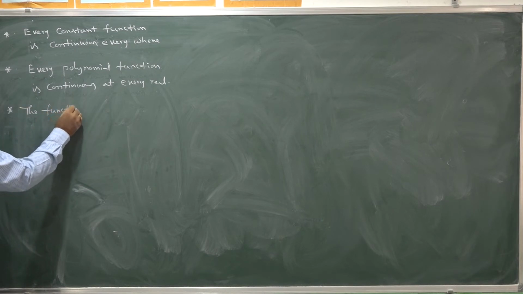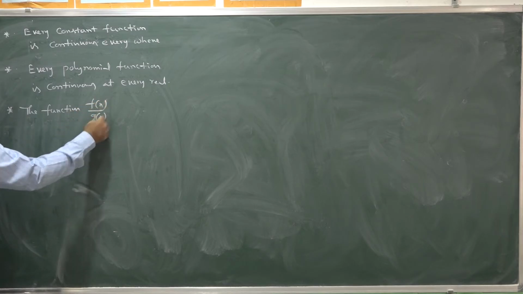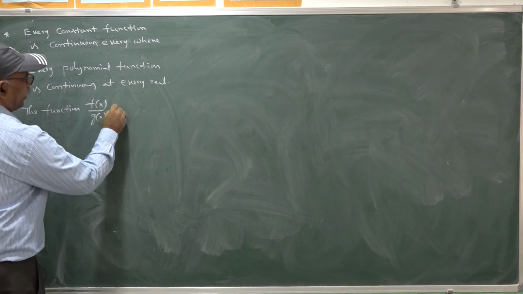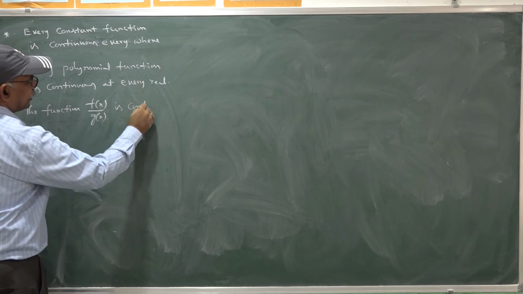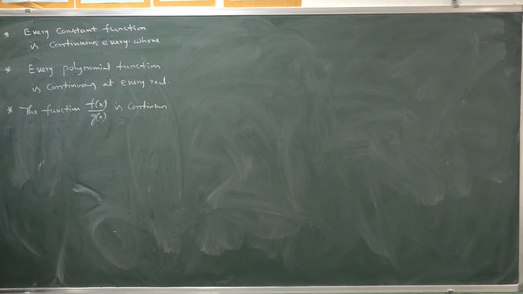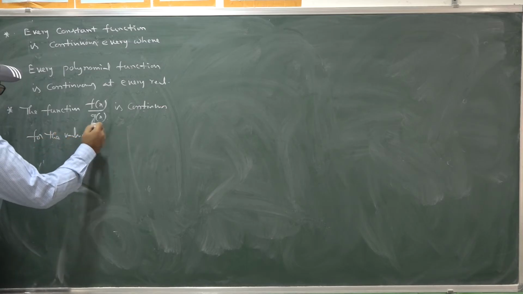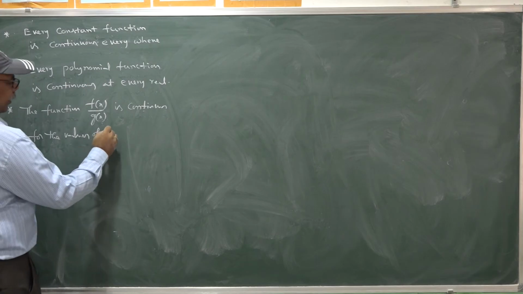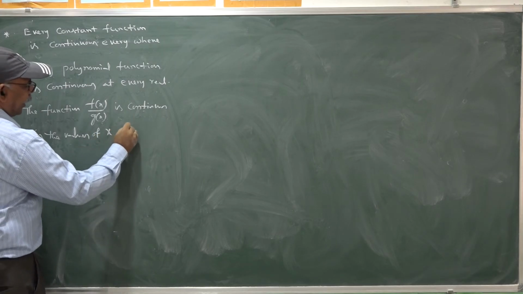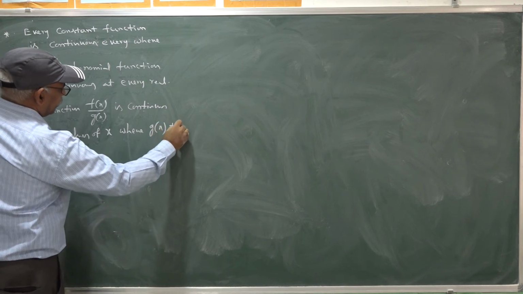The function f(x) by g(x) is continuous for the values of x where g(x) is not equal to 0.